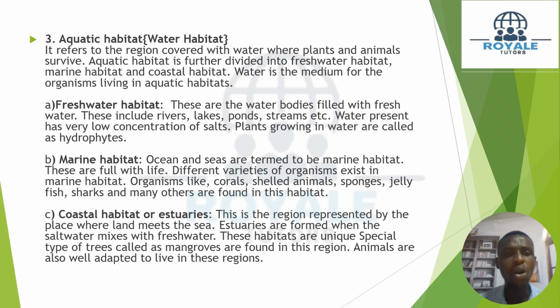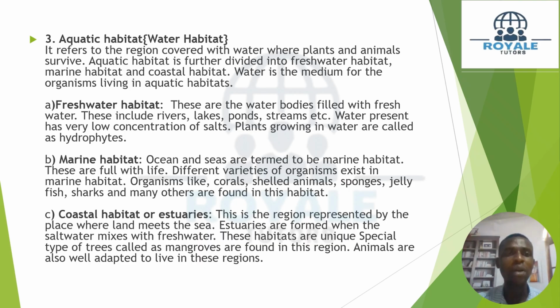Now let's look at the coastal habitat, or what we call the estuaries. This region is represented by a place where land meets the sea. The estuaries are formed where salt water mixes with fresh water. And we have some unique trees that are always found around this region, for example, the mangroves. And we have animals that are well adapted to live in this region.